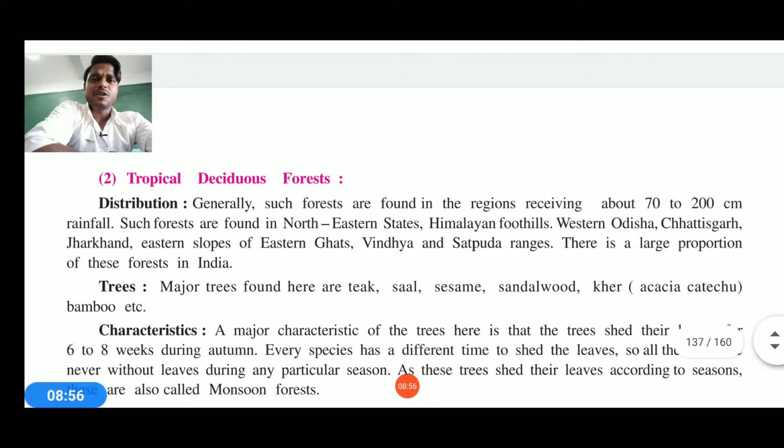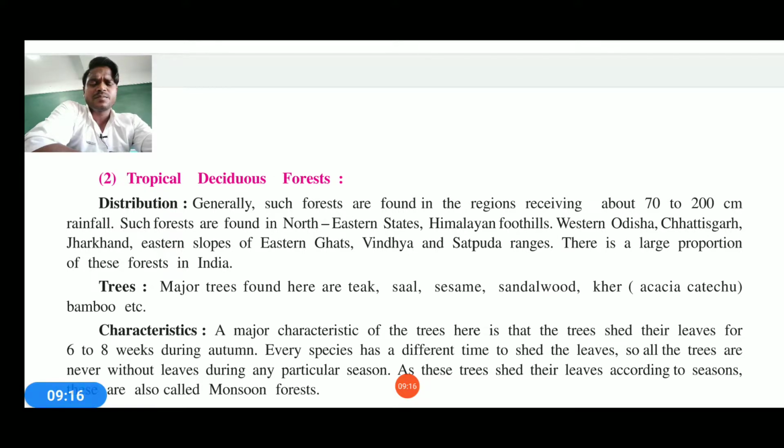Now comes the tropical deciduous forest. This forest is generally found in regions receiving 70 to 200 centimeters of rainfall. Such forests are found near the northern Himalayas or the northern Eastern Ghats. They are in the states of the Himalayan foothills, Odisha, Chhattisgarh, Jharkhand, the eastern slopes of the Eastern Ghats, and Vindhyachal, that is the Vindhya Satpura ranges.